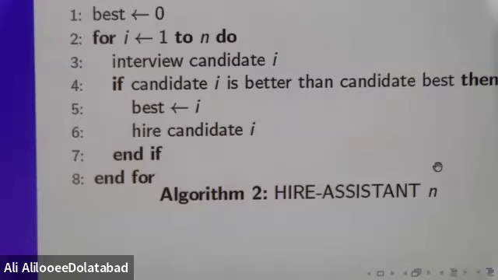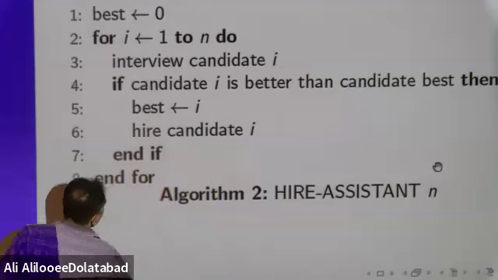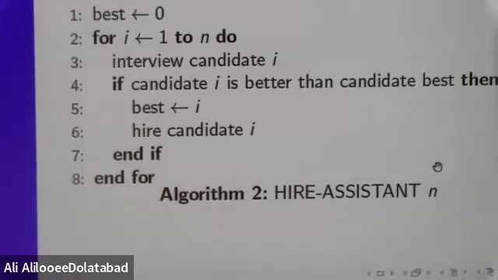We interview candidate i, and we compare candidate i with the best candidate, where best here means this variable best. If i is better than best, we update best to i, and we hire candidate i, and we continue.